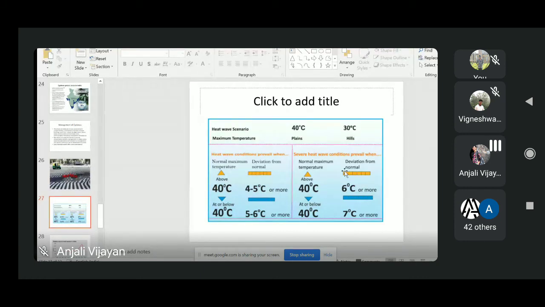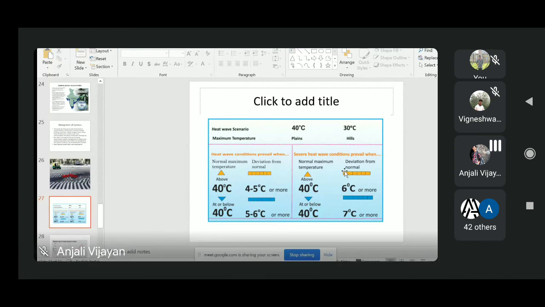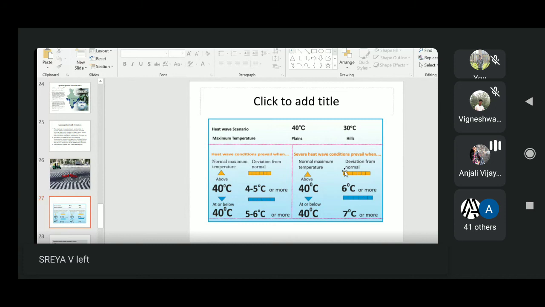If you are taking a plain area, then the maximum temperature should be a minimum of 40 degrees Celsius to declare a heat wave. But for a hilly area, a minimum of 30 degrees Celsius of maximum temperature is required to announce it as a heat wave.